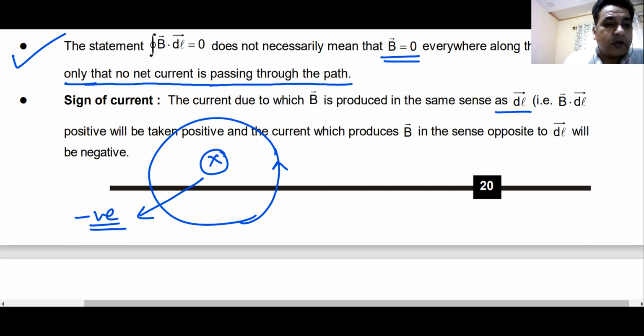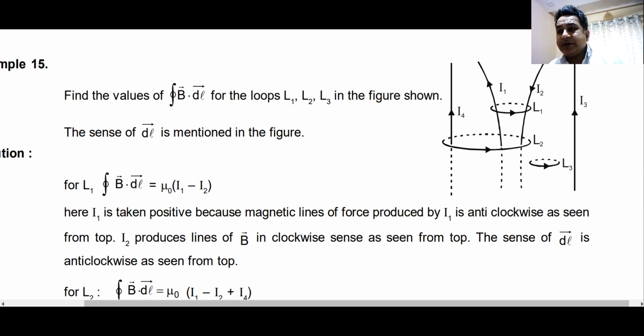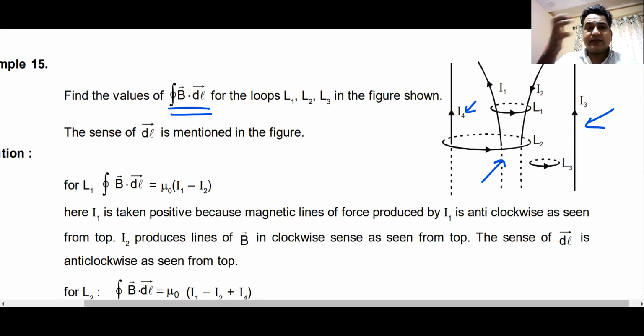Yes, sir. Okay, you can use this same signature in finding out the integral of B dot dl. You may have such a question for this loop L2, for this loop L3, different loops are there. If you look at the loop L2, you are moving like this. So outwards are positive and inwards are negative. So I4 and I1 will be positive and I2 will be negative.